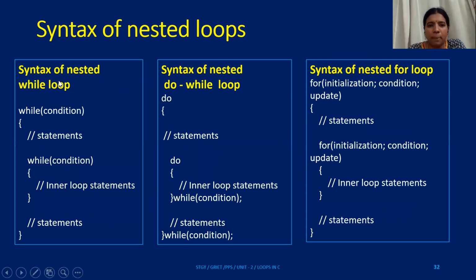More about all those statements we'll learn in the next lecture. So what is the basic syntax? If I have a nested while loop, inside the while condition, I'll have another while condition. For a nested do while loop, inside one you have another do while loop, but both need to be terminated with a semicolon, please understand. And inside a for loop, you can have another for loop.